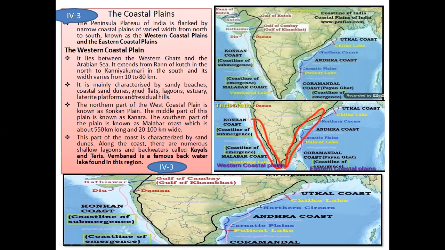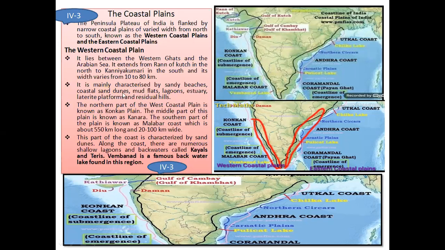So the western coastal plains have different characteristics, which are sandy beaches, coastal sand dunes, mud flats, lagoons, estuaries, laterite platforms, and residual hills. Residual hills means not a big mountain or big hills. It has very small hills, that is known as residual hills.